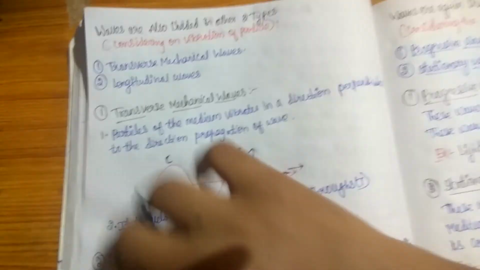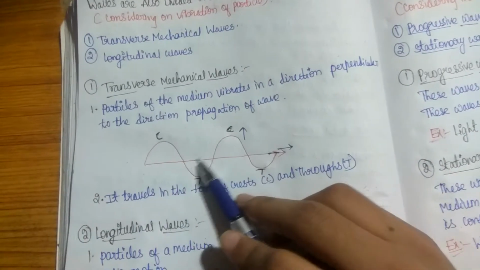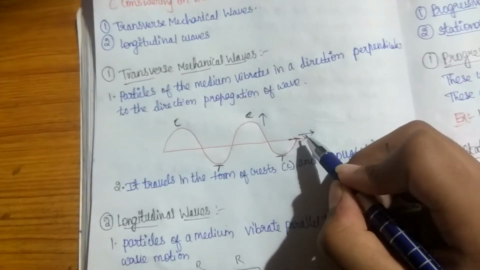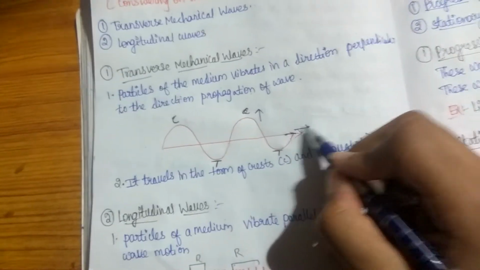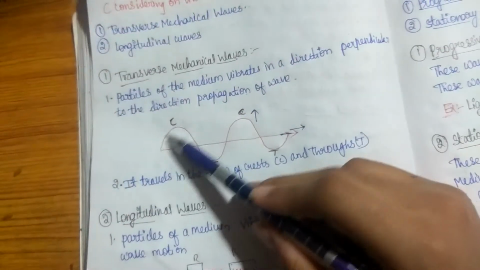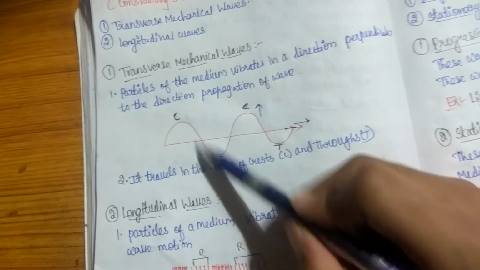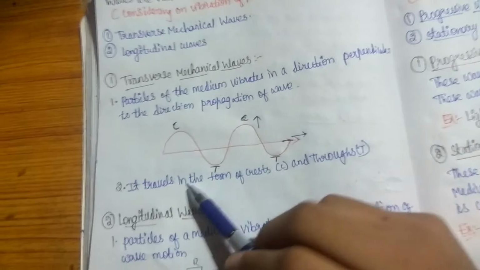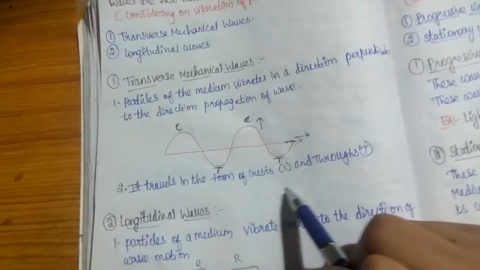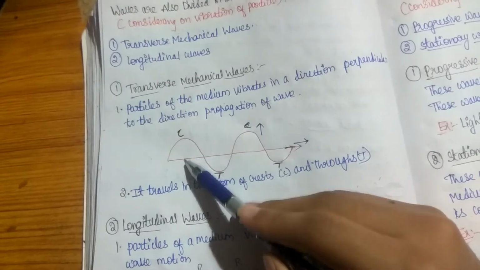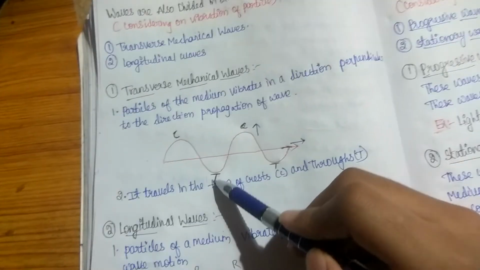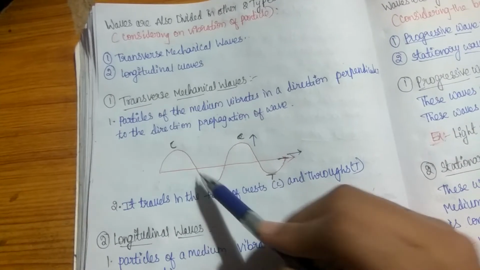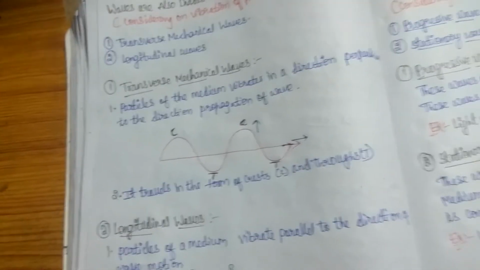See, this is the propagation of the wave, marked with this arrow, and the particles move upward and downward, perpendicular to the direction of propagation of the wave. It travels in the form of crests and troughs. The highest point here is the crest and the lowest point here is the trough. So upward we denote as crest and downward we denote as trough.